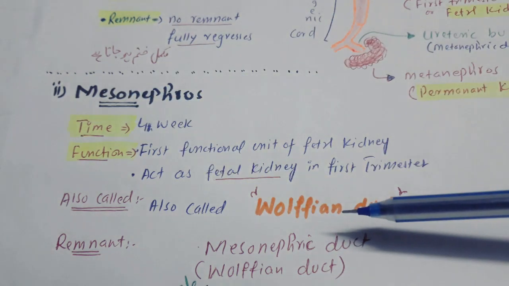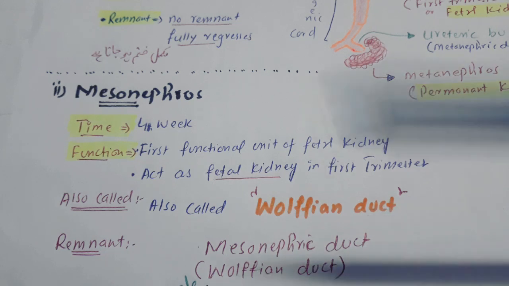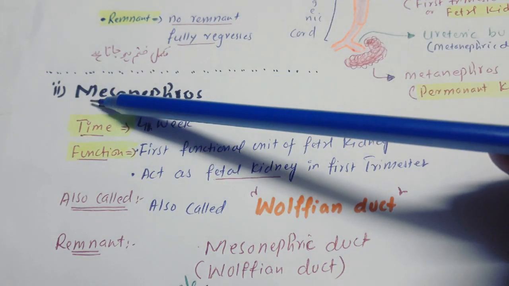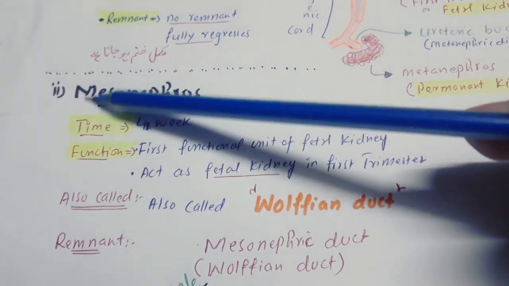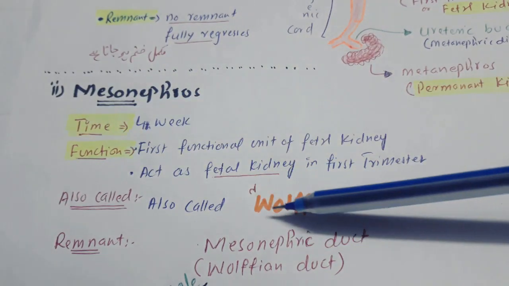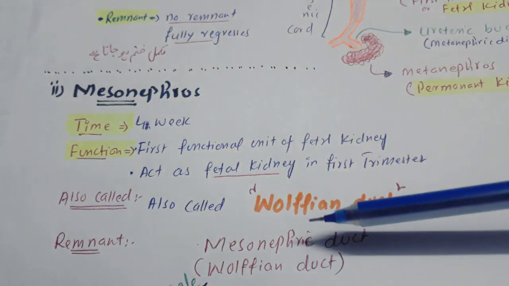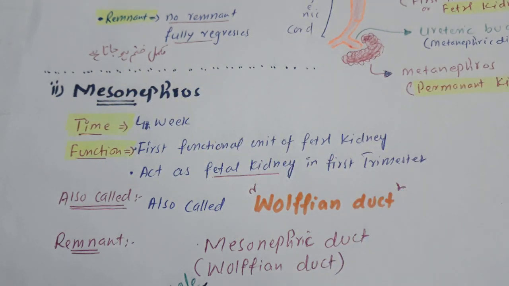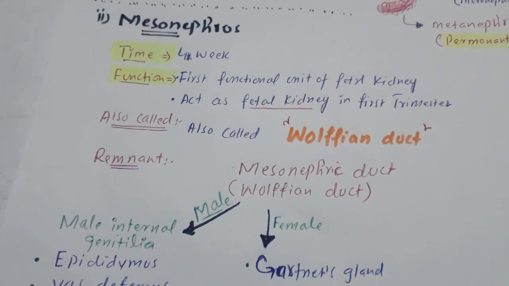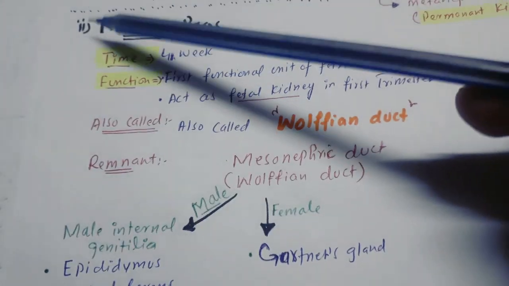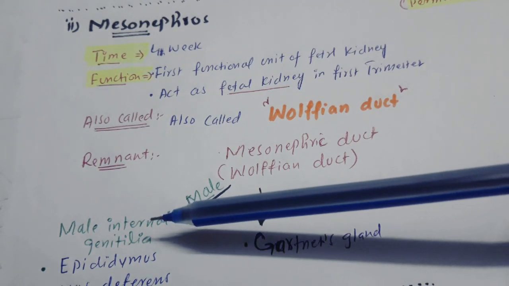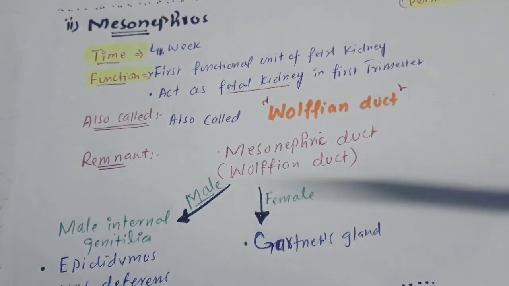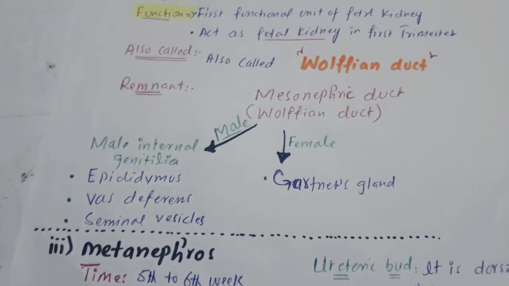This mesonephros can also be called Wolffian duct, and how will you remember it? Just see the M. Write it inverted, and it will become W. So mesonephros can also be called Wolffian duct. Mesonephros, M is for male, so it is also from the male internal genitalia organs, which I will be explaining in the genital system or reproductive system.